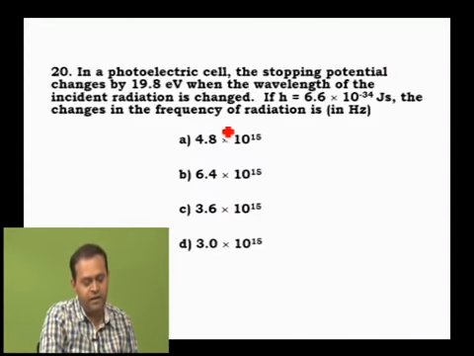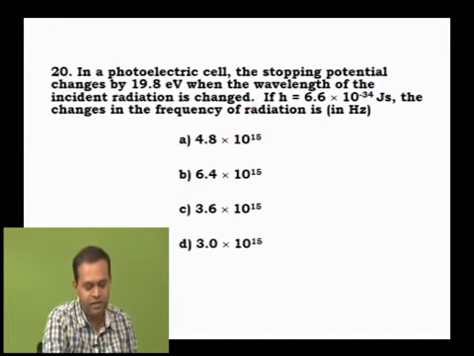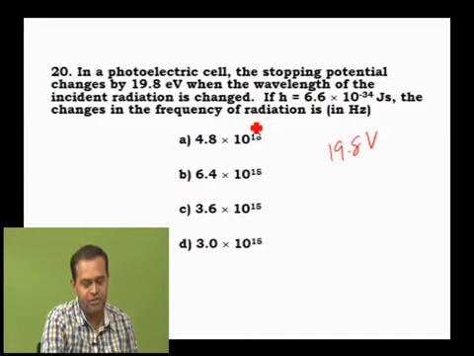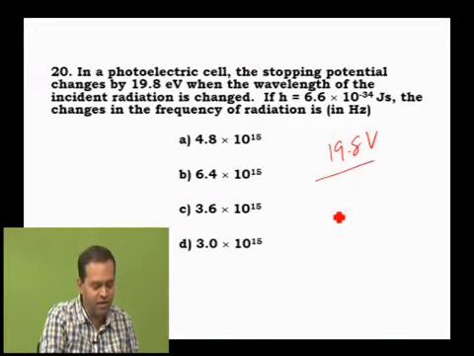In photoelectric cells, stopping potential changes by 19.8, actually it is 19.8 volt, when the wavelength of incident radiation is changed. If h is equal to 6.6 × 10⁻³⁴, find the change in frequencies. Here also, using Einstein's equation we get the answer. It becomes a little lengthy, but let's do it directly with a shortcut.